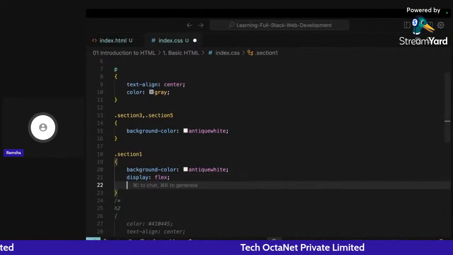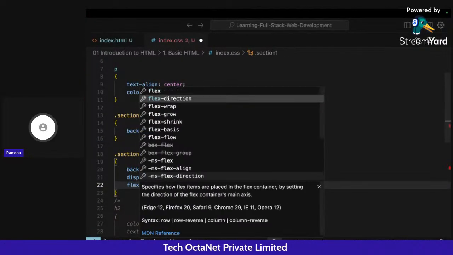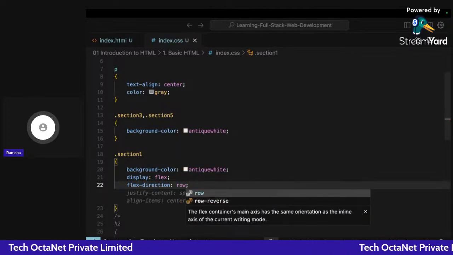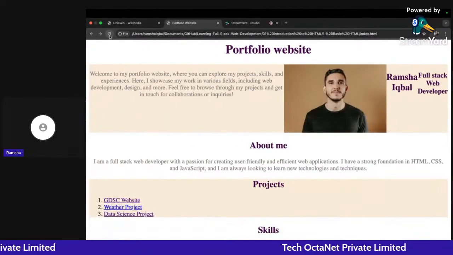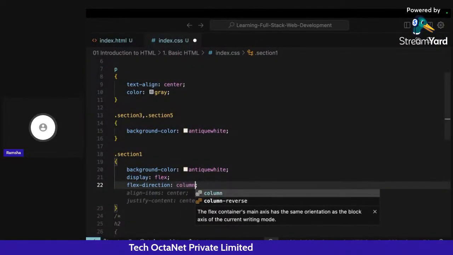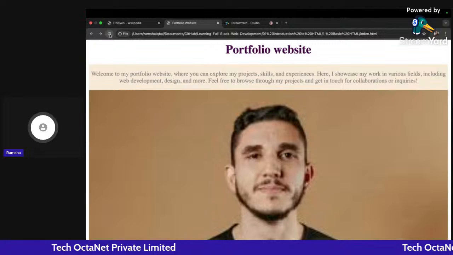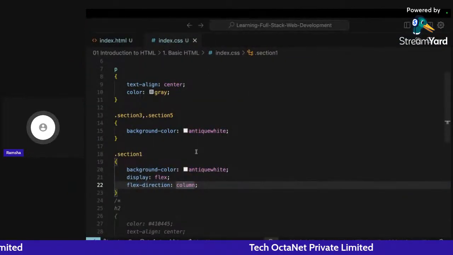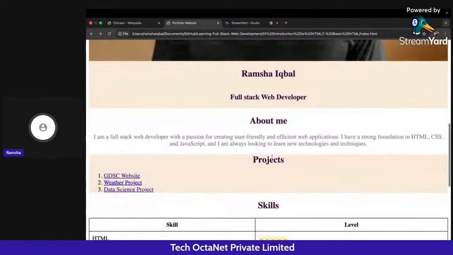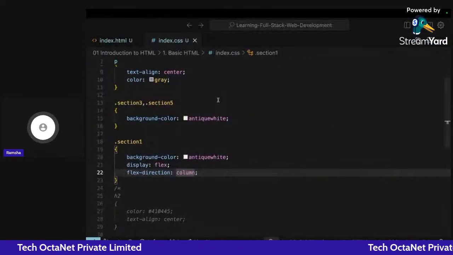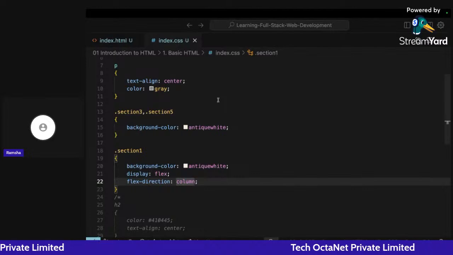By default, the direction of flex is row, so you are getting this in a row format. Now if I convert this to column format and click on refresh, you can see it's coming in column format, and the image is taking the complete width of the section because we have not specified the height and width of the image right now.